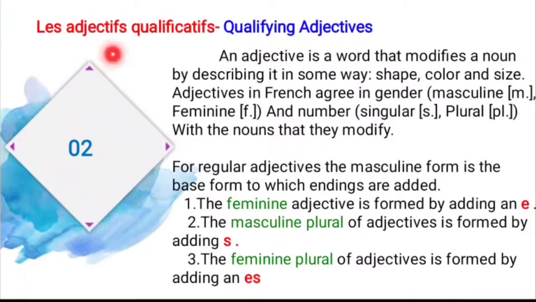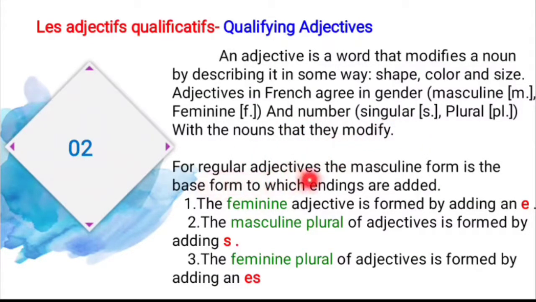And move to the second one, les adjectifs qualificatifs. It is a qualifying adjective. This we have seen in the second lesson, I think so. So let us recall once again. So an adjective, it's a word that modifies a noun by describing in some way, shape, color and size. Describing a person, about the shape or color, size of the person or thing, whatever it is. And adjectives in French agree in the gender, that is masculine and feminine, and number, singular and plural, with the noun that they modify.